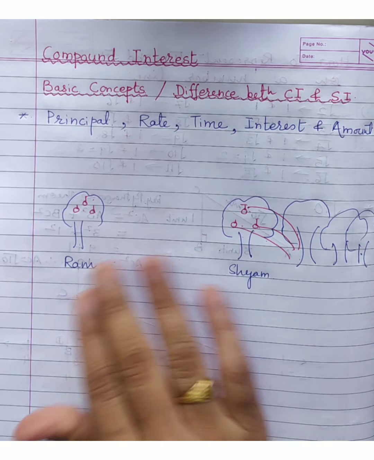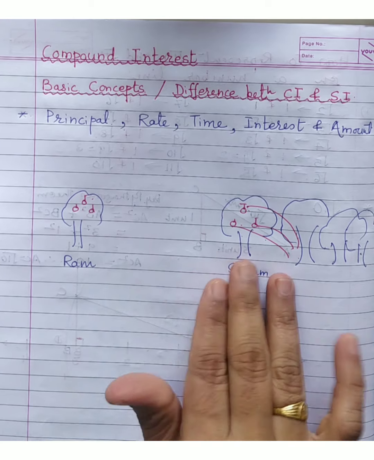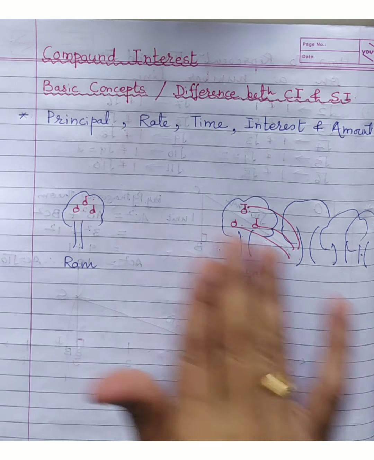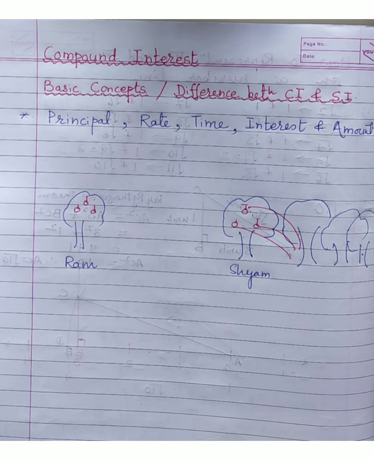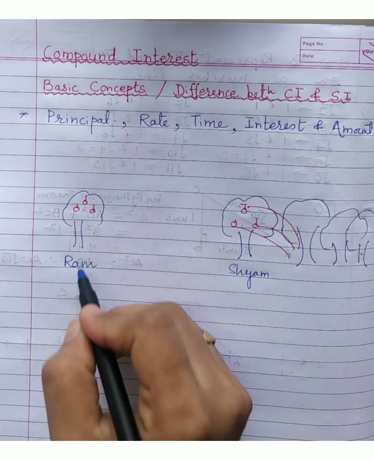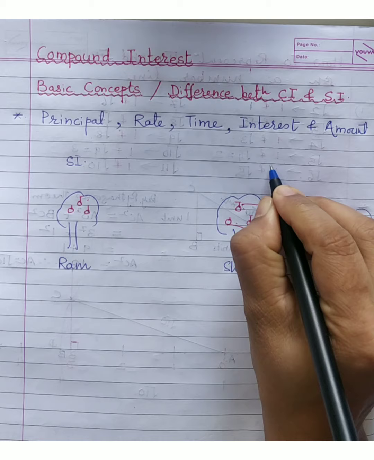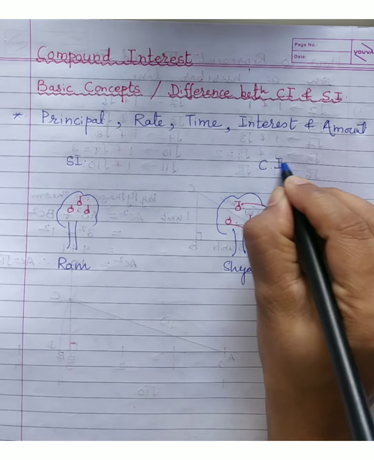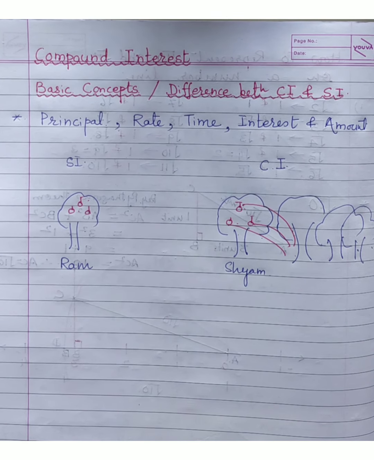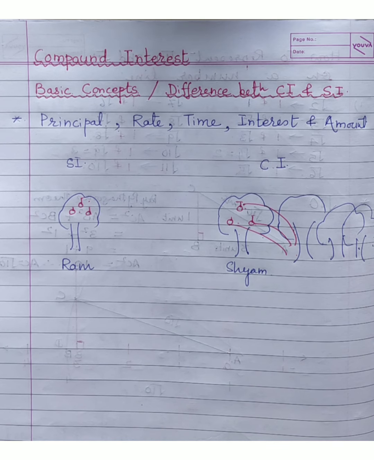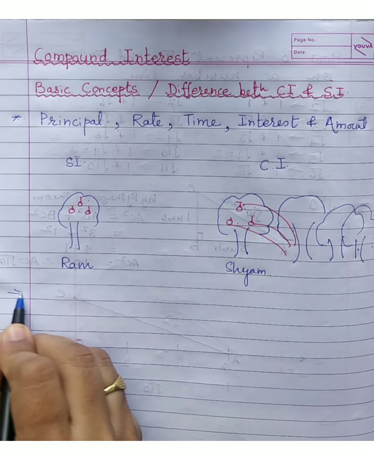So, you can connect this story's characters with two concepts we are going to study here, which are known to you. This example we can connect with what? Simple interest. And this example can be related to compound interest. How is it? Let me give you a numerical example for that.